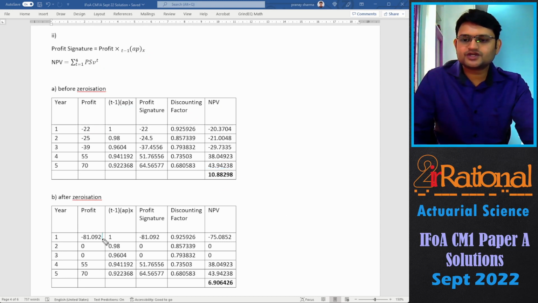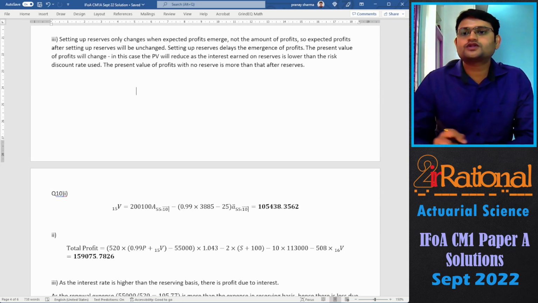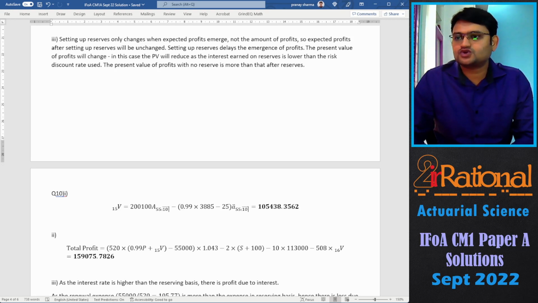Same thing after zeroization, but the cash flow would be different because we have zeroized the negative cash flows at time 2 and time 3 and all of that effect goes towards time 1 cash flow. So the net present value that we get would be lower and here we have 6.9 as our net present value.